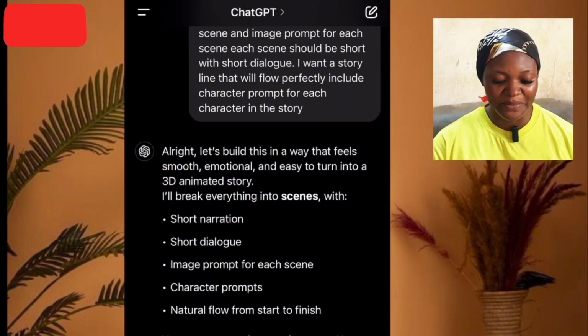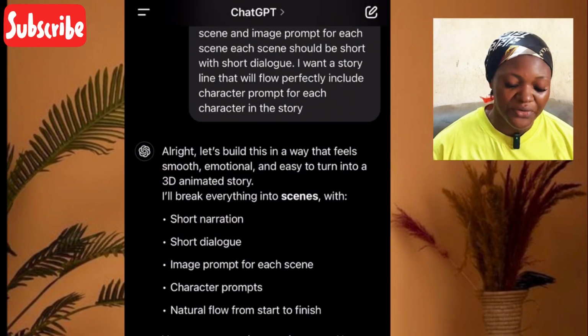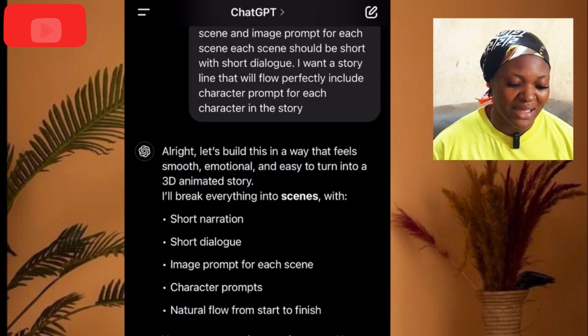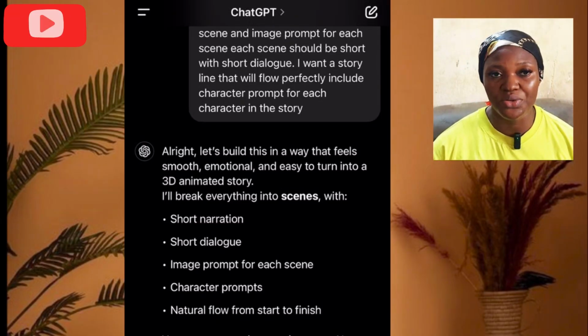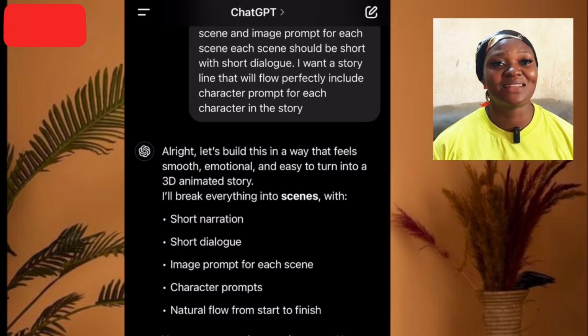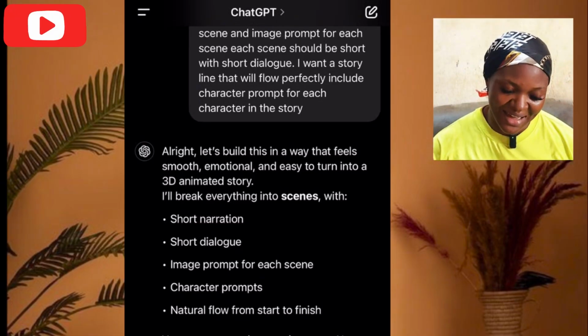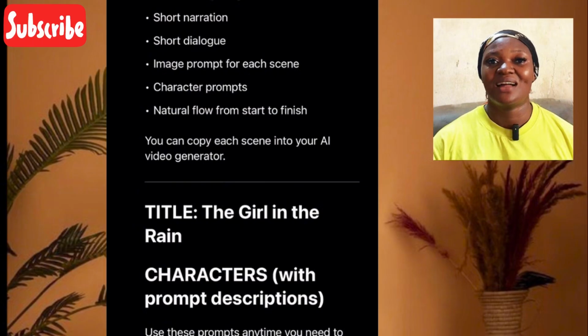As you can see, it says, all right, let's build this in a way that feels smooth, emotional, and easy to turn into a 3D animated story. So it gave me short narration and so on, as you can see here. The title it gave me is The Girl in the Rain. The story is all about a girl that's poor.